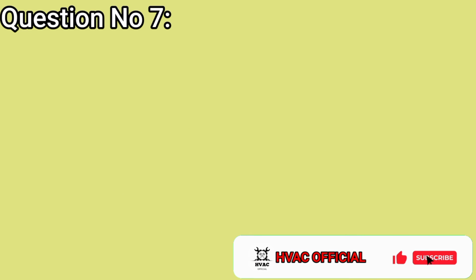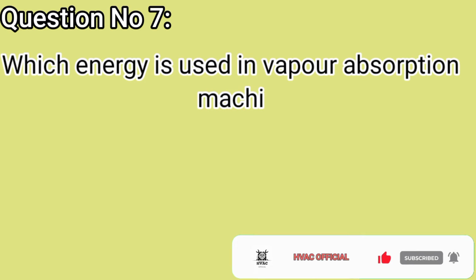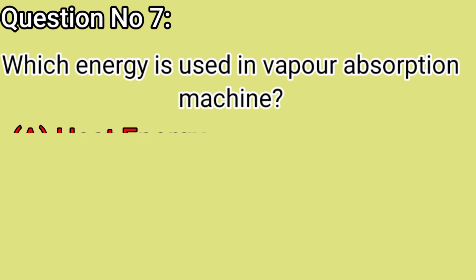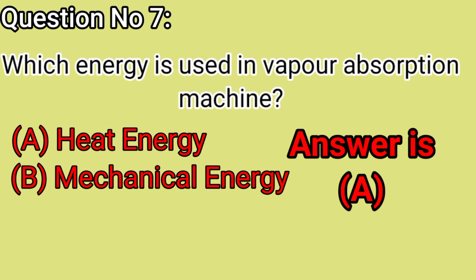Question number 7. Which energy is used in a vapor absorption machine? A. Heat energy, B. Mechanical energy. Answer is A.